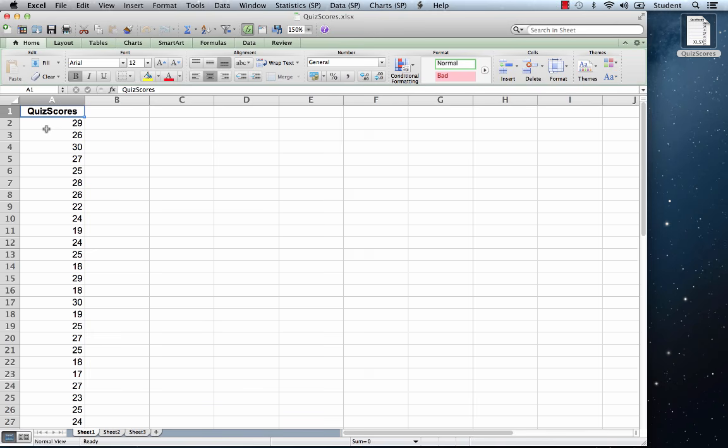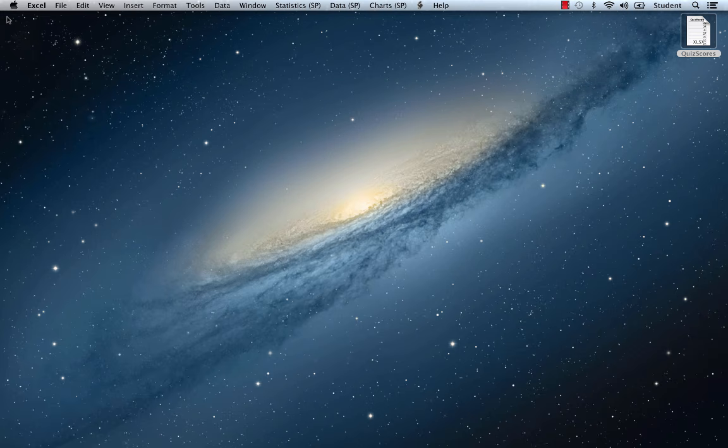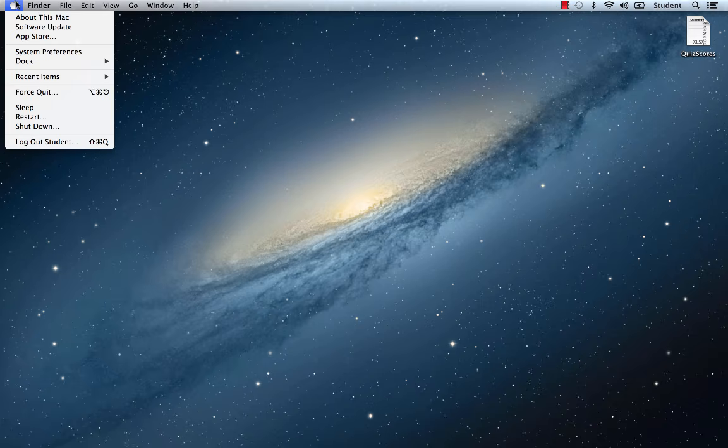Save the file to the desktop. And this is very important, you must close the workbook in Excel. You cannot open a file in SPSS if it is already open in another application. So now we are ready to open an Excel worksheet in SPSS. First, open SPSS.